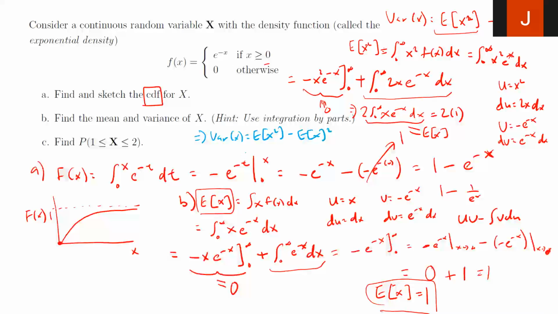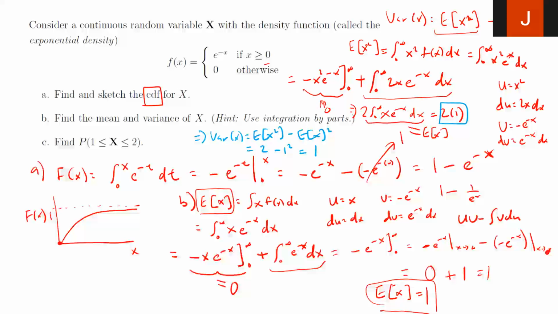Okay, this first portion I just calculated, it's 2, right? I calculate over here, it's 2, right? It's 2 minus 1 squared, okay? So this whole thing is just 1, right? So my variance for this problem is 1. My expected value is 1, and the variance is also 1, okay?